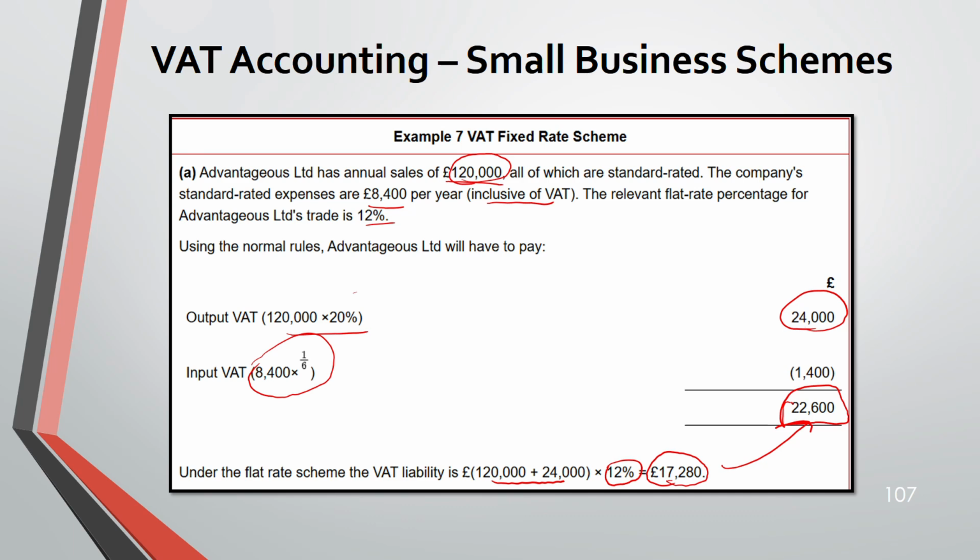But input VAT you will not write there because you cannot recover input VAT. So that means on your output, inclusive of VAT, that's why we have taken 24,000 VAT also with 120,000 sales, and then you apply the fixed rate, that is 12%.